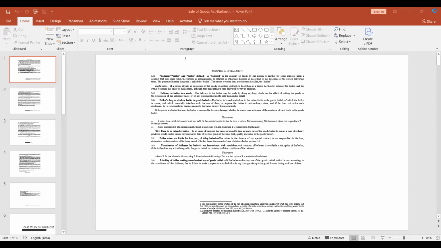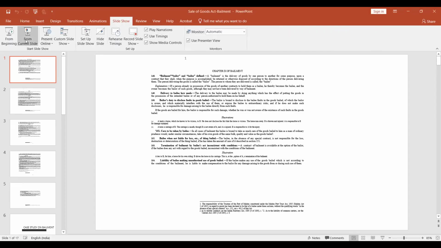So what we can do, we can cover from here: Sale of Goods Act, bailment. Let us quickly cover bailment also, no issues. So this PPT I have already shared with you.